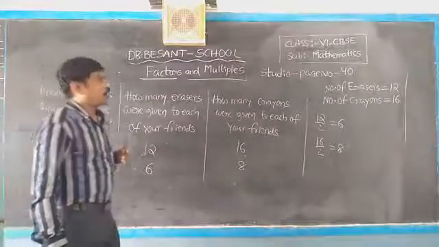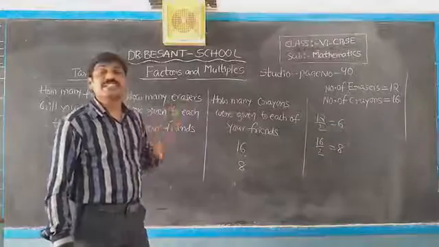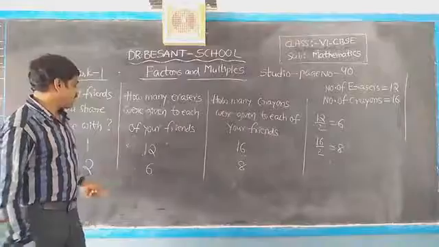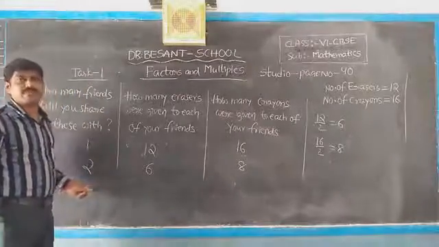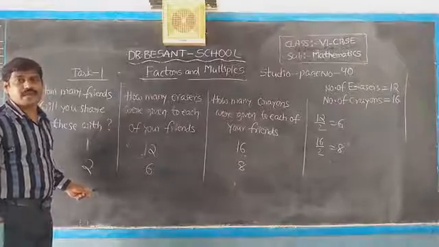Next, 12 is divisible by 3, but 16 is not divisible by 3, exactly not divisible.